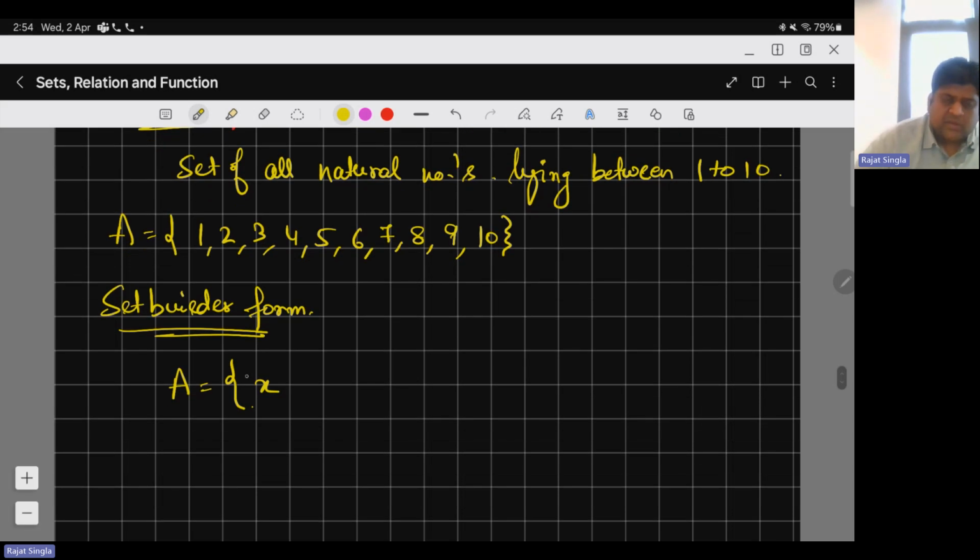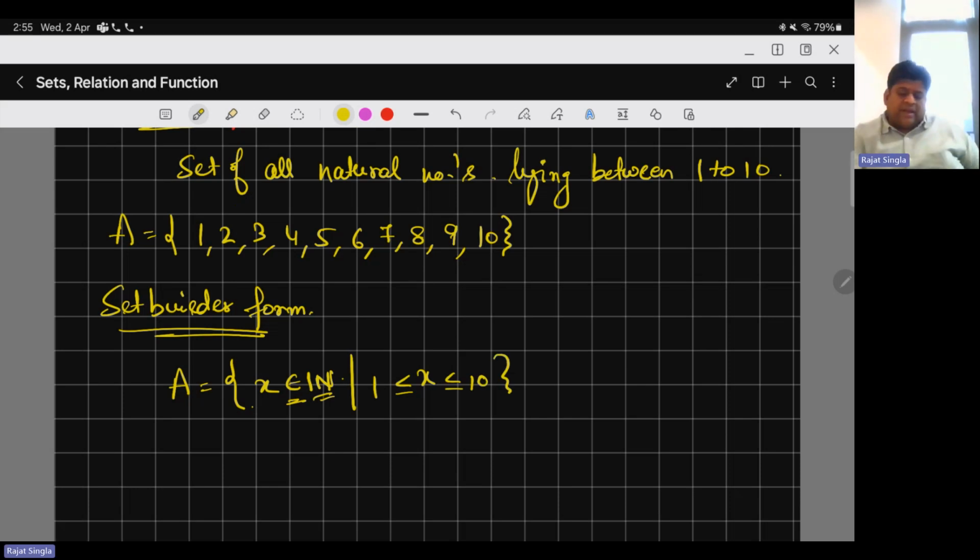So A is equal to x, where x represents elements in A, and x belongs, this is the symbol of belongs, to natural numbers, this is the symbol of natural numbers, such that x lies between 1 and 10. If I write this, you are convinced it is just the set of natural numbers from 1 to 10. It is just the elements which are natural numbers lying between 1 and 10.